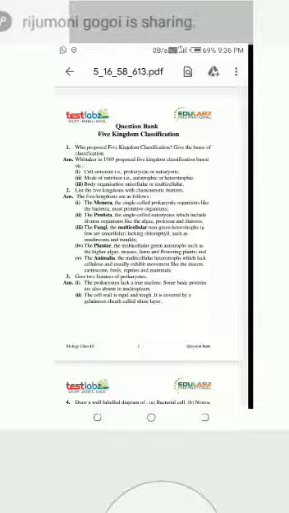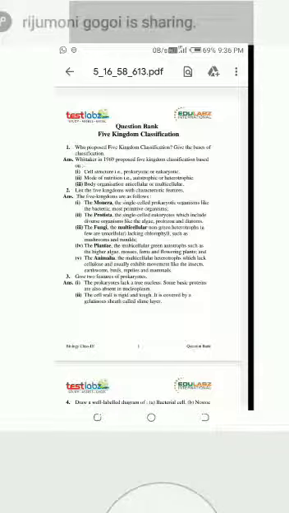If any organism is called a heterotroph, you should know that chlorophyll is absent. If any organism is called an autotroph, you should know that chlorophyll is present, so it is green in color.